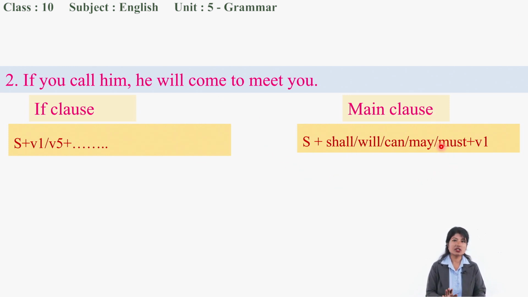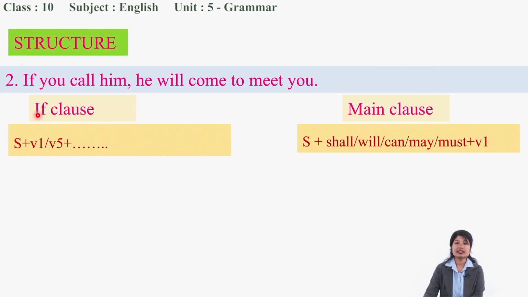But in example number 1, there is cause and effect, a condition, so there wasn't any use of shall, will, may and must. This is what you need to remember to complete the if clause. Now let's move to the next example.